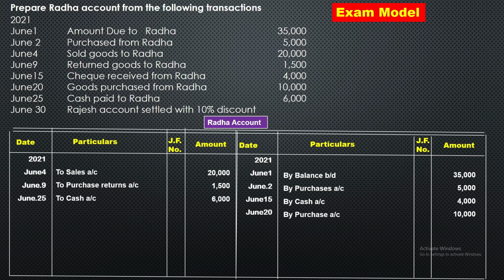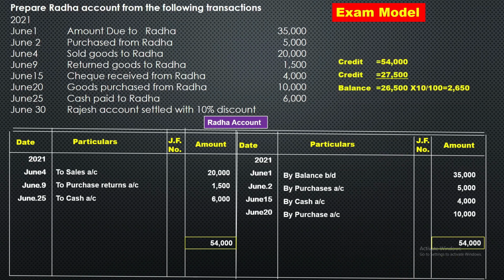Okay, now if you see on the screen, debit side is very less, credit side is more. So first we should total the credit side, 54,000. The same amount we have to show on the debit side, 54,000. From 54,000 we should minus these three items: 20,000 plus 1,500 plus 6,000. Here on the screen you can see credit amount is 54,000. Debit amount is 27,500, balance is 26,500.